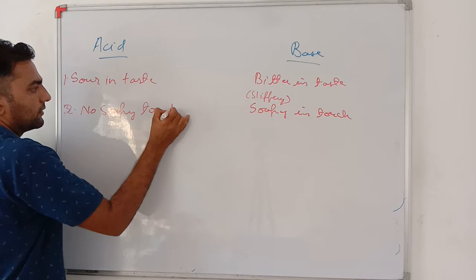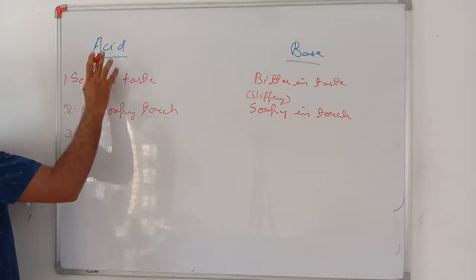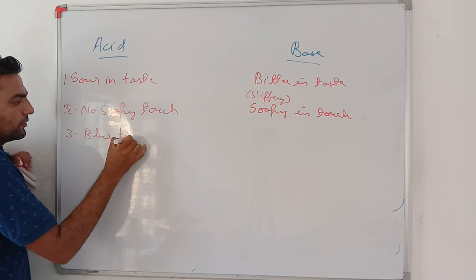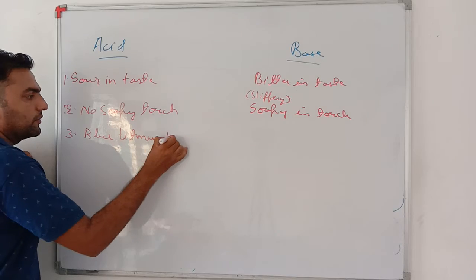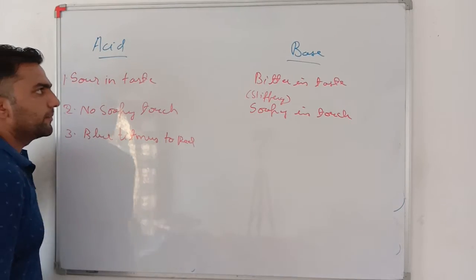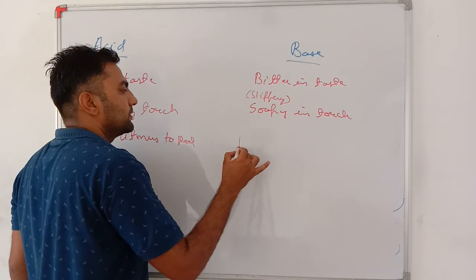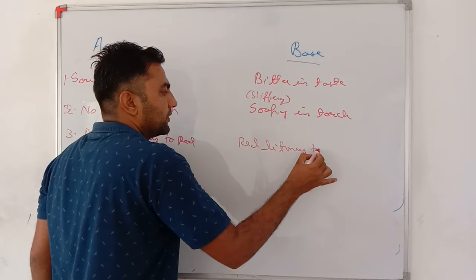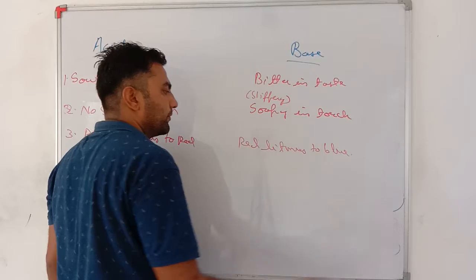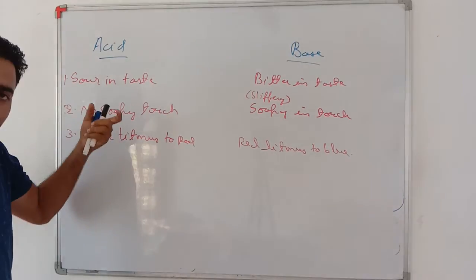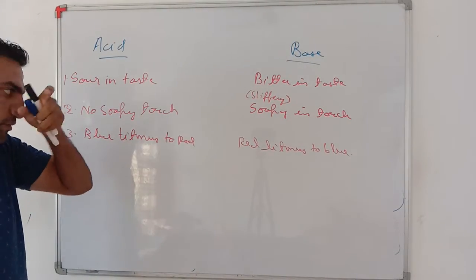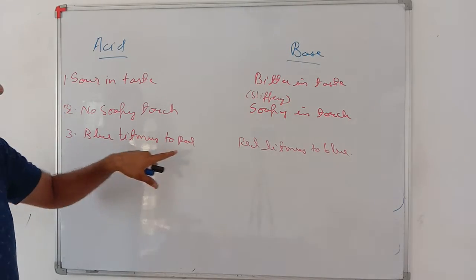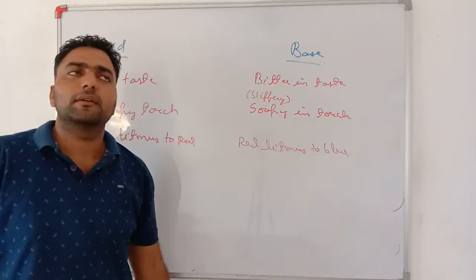Third, acid converts blue litmus to red, and base converts red litmus to blue. My dear students, you can even add a few more indicators. Phenolphthalein remains colorless in acid, and converts into pink color in base.